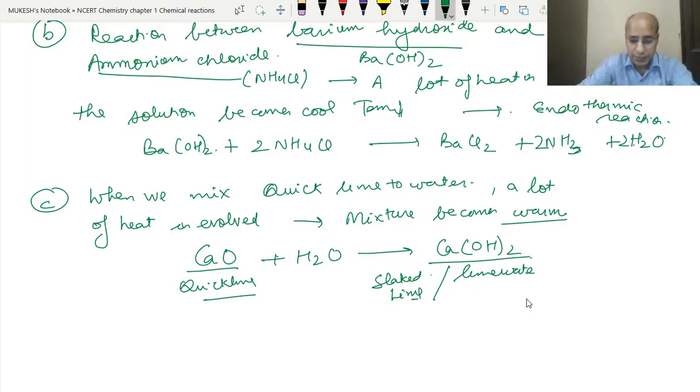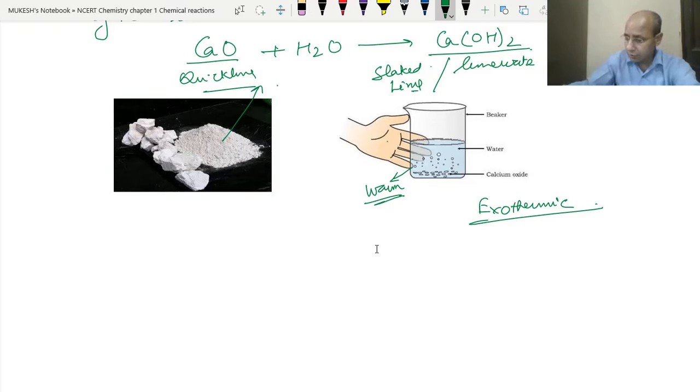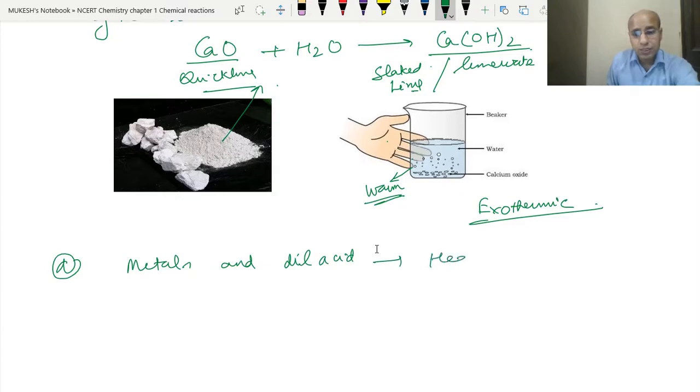Okay, so let's see a diagram. This is the quicklime. In this diagram we have mixed the water and quicklime both, and when we touch it from the outside, it will feel warm, that means the temperature increases. So this is a kind of exothermic reaction. Clear? Now let's go for another example. Reaction between metals and acids, as we have seen earlier, also develops heat.